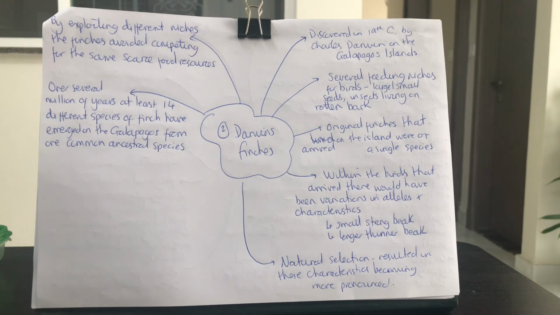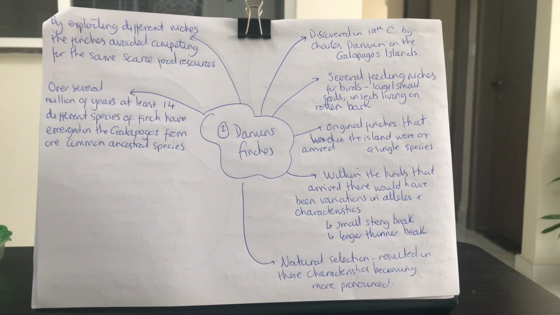But within the birds that arrived, there would have been variations in alleles and characteristics. So some would have had a slightly smaller and stronger beak. Some would have had a slightly longer and thinner beak. Obviously, the small, strong beak birds are more adapted to eat small seeds. They can break the seed with their strong beak. Whereas the longer, thinner ones might be more adapted to eating insects. They could use their long, thin beak to get into that bark, into those trees to consume those insects.